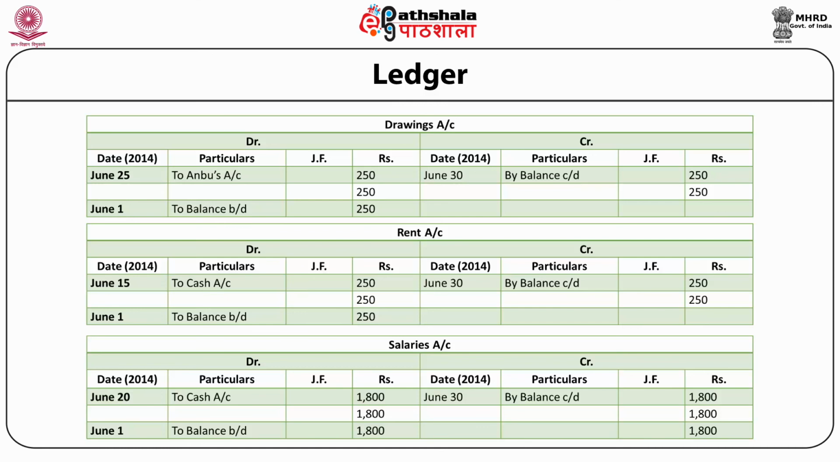Next, salaries account, debit side, June 20, to cash account rupees 1,800. June 30, credit side, by balance carried down rupees 1,800. Now ledger balance equals 1,800 on both sides. On July 1st, we'll bring down the balance on debit side by writing to balance brought down